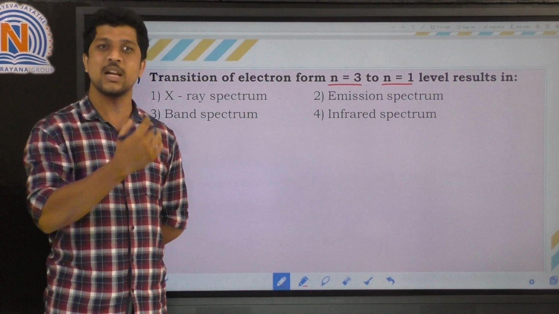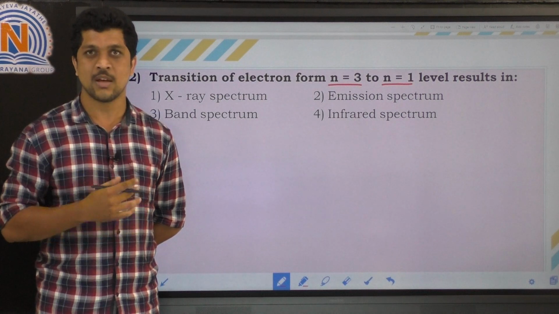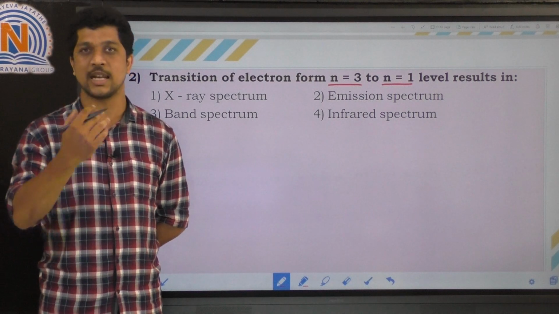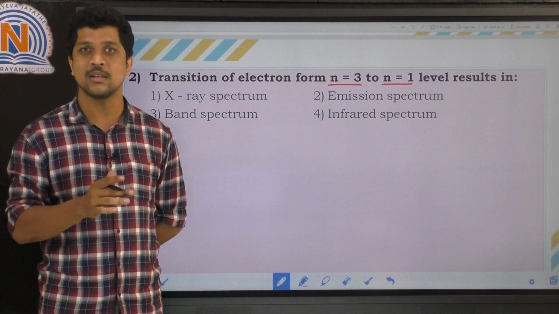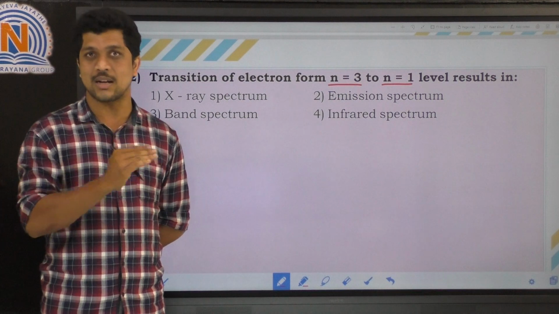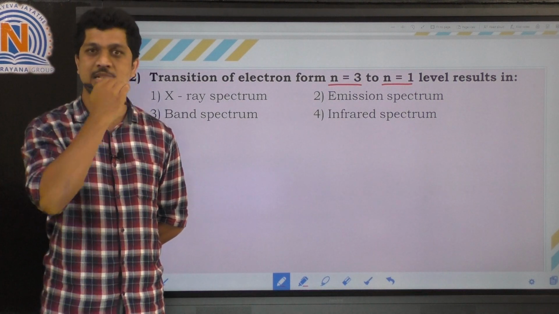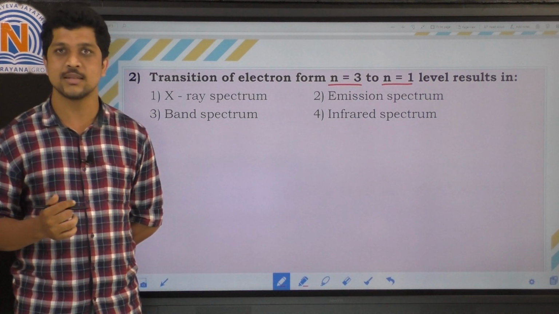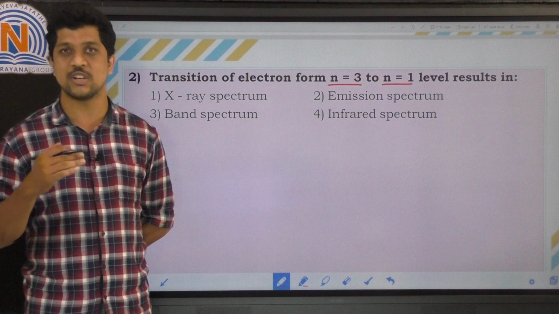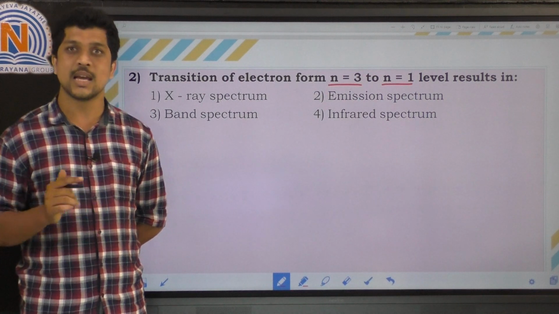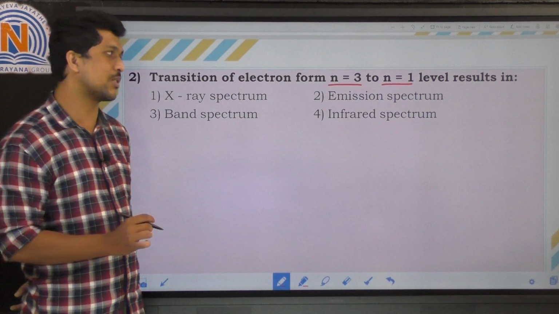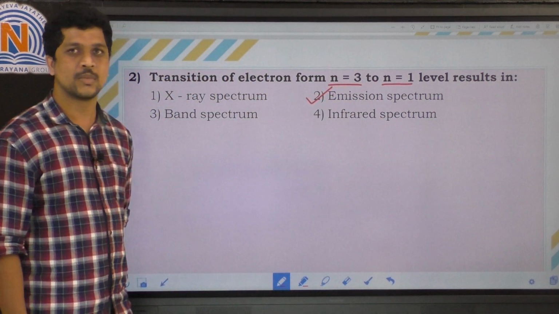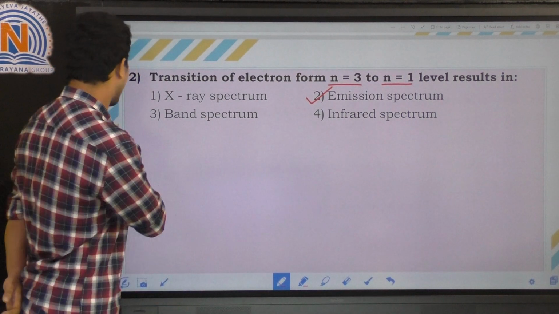So there are n number of higher energy levels, n equal to 2, n equal to 1, n equal to 3. The transition is happening between some random lines, but that transition is also from a higher energy level to a lower energy level. This kind of result we can observe in a spectrum, and that spectrum is called the emission spectrum. So the correct option is the second option, right? Let's move on to the next question.